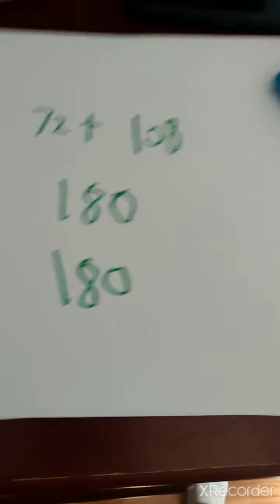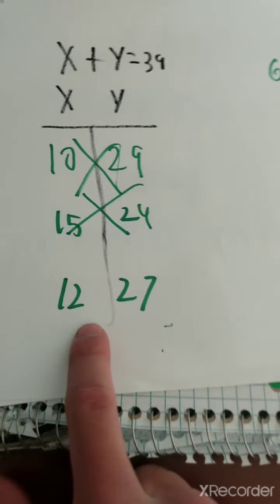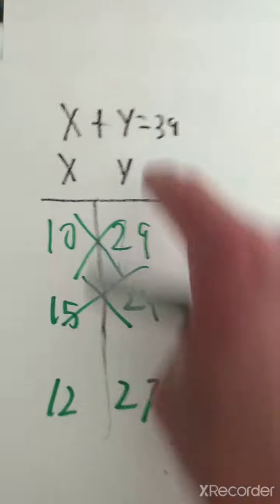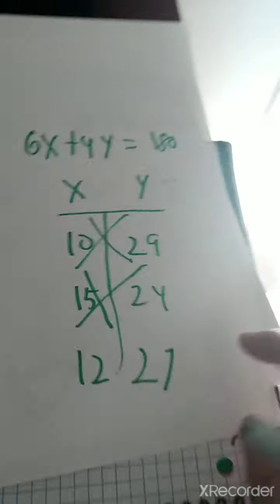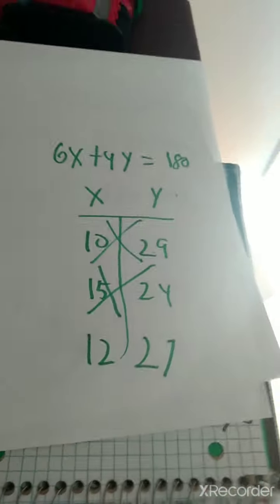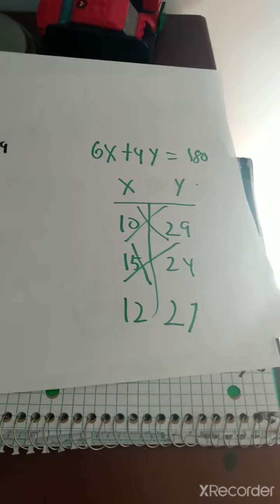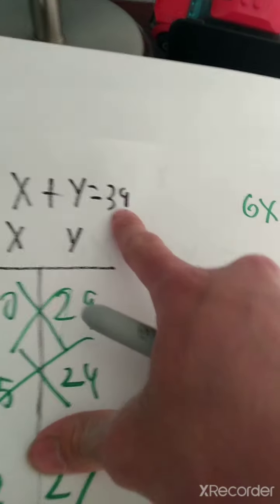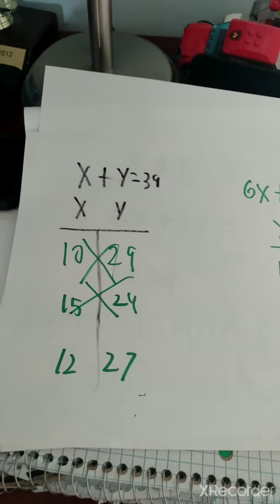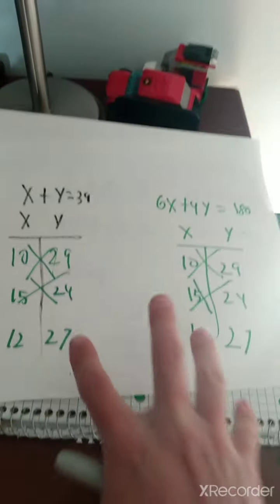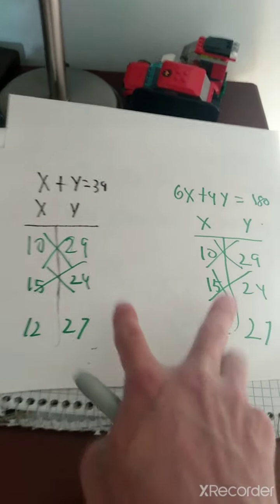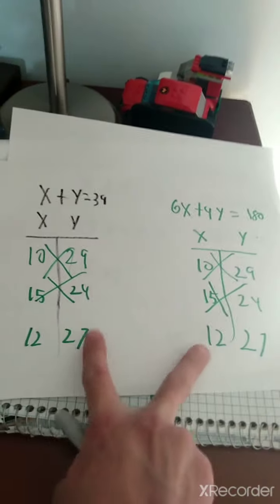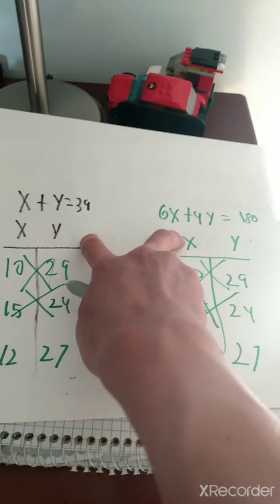So does this combination work for this equation? Yes. And does it work for this equation too? Yes. So you know what that means? We have solved how many crickets and elephants are out of the 39 total animals. With comparing equations, we need to make both equations true with the same numbers plugged in.